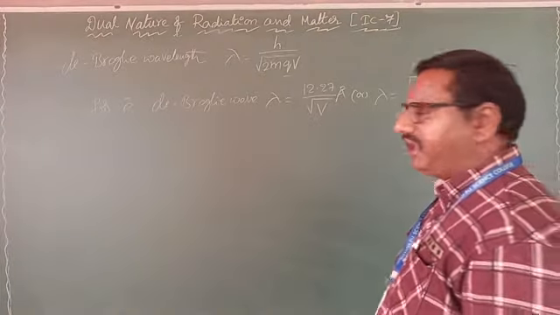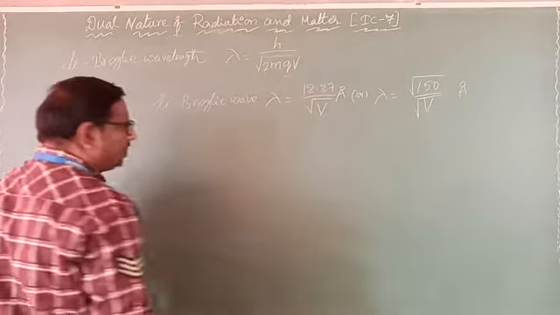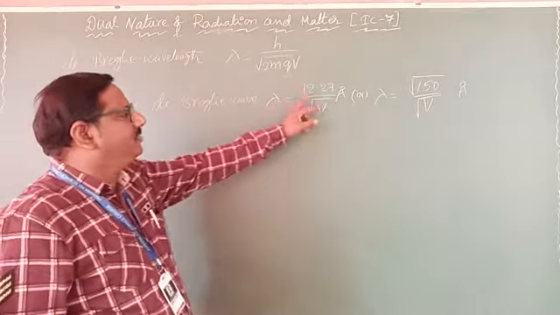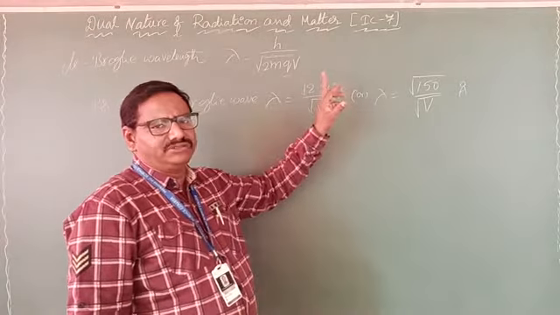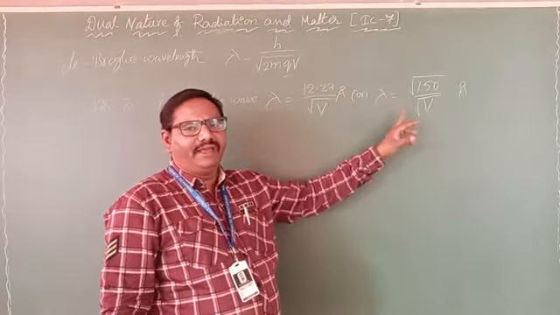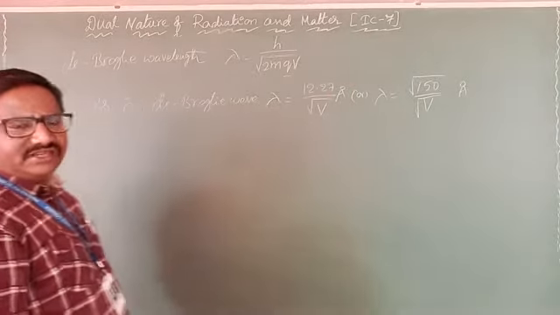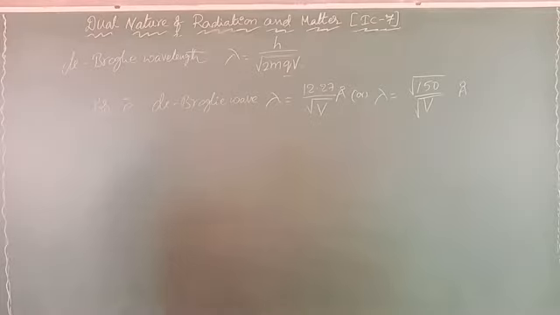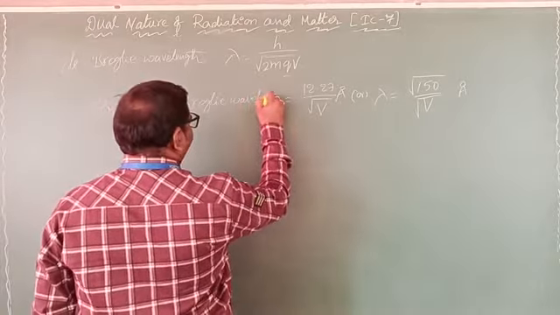Both are the same. So for an electron, the de Broglie wavelength shortcut is 12.27 by under root potential angstroms, or root 150 by root V angstroms. This is the de Broglie wavelength for an electron.